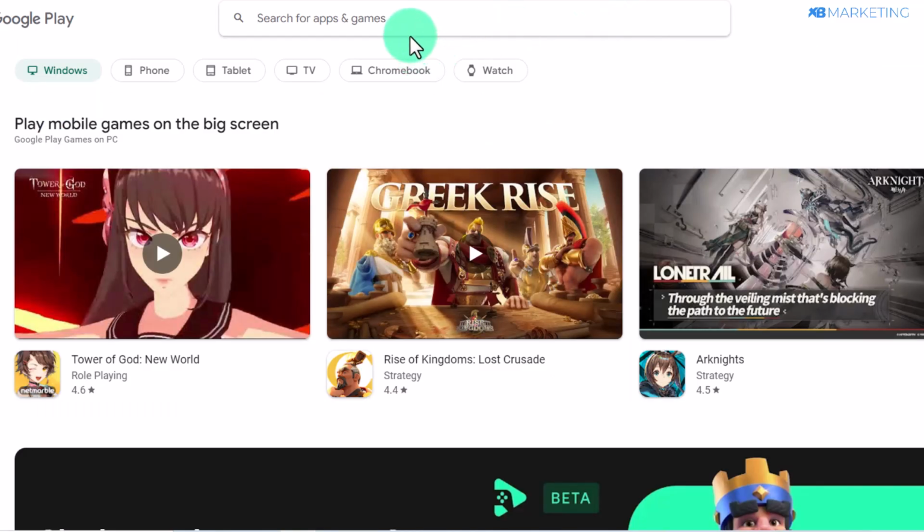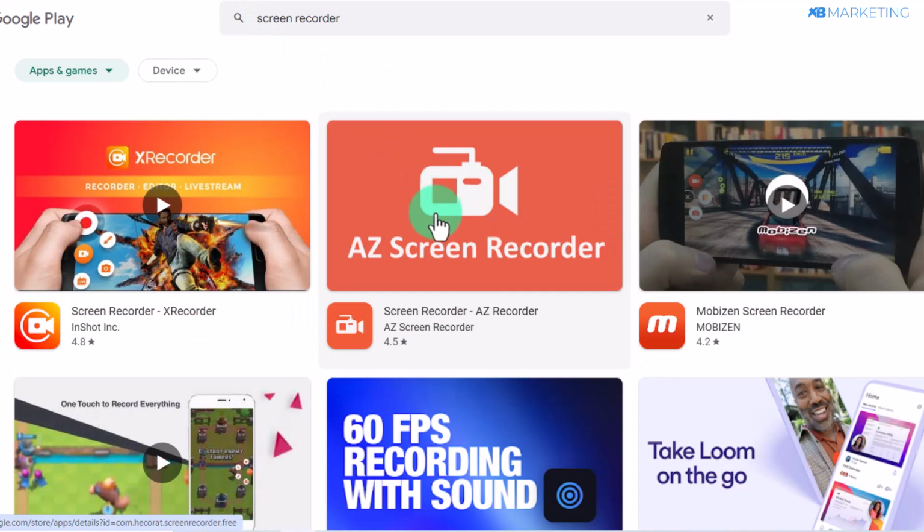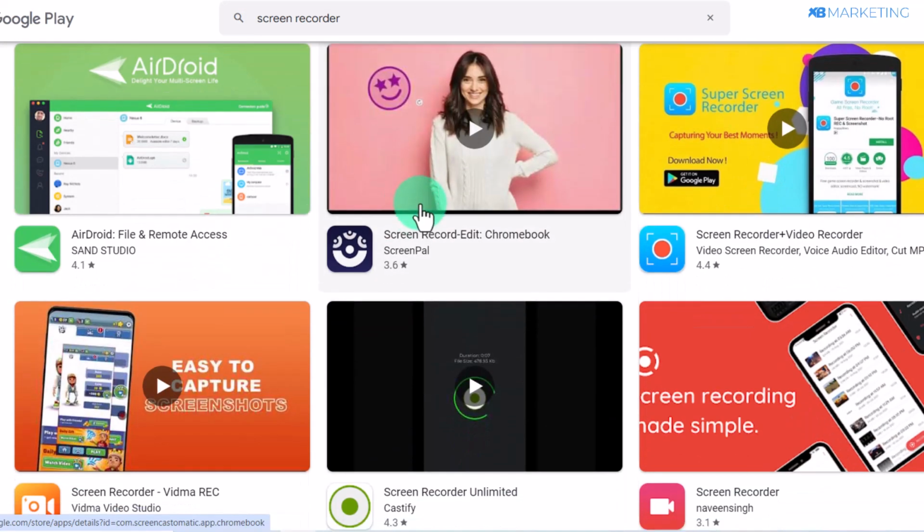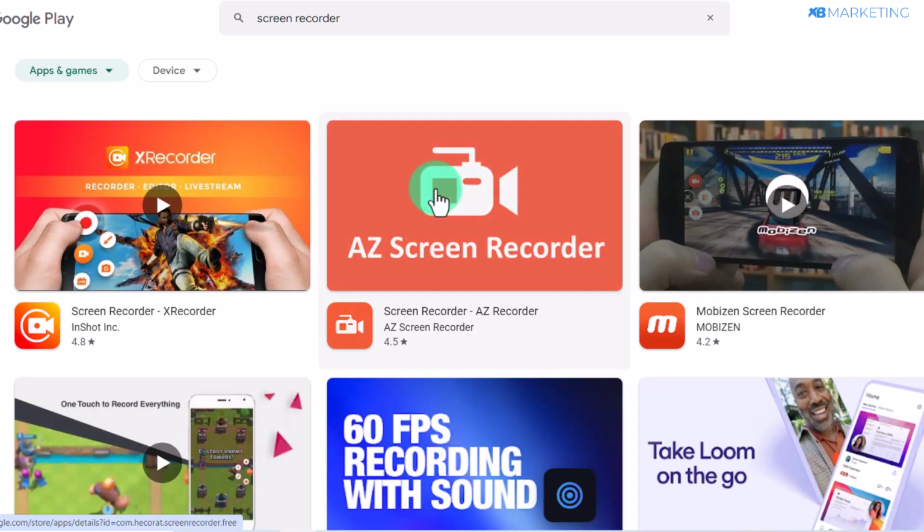And this depends on whether you're using an Apple or an Android. All you need to do is go to your app store, because you're going to be doing this on mobile. So if you come over to the app store, all you need to do is type in screen recorder. Once you do that, you are going to see various apps that you can use to screen record your phone. All you need to do is download any of these apps right here. Any of them is going to work fine.